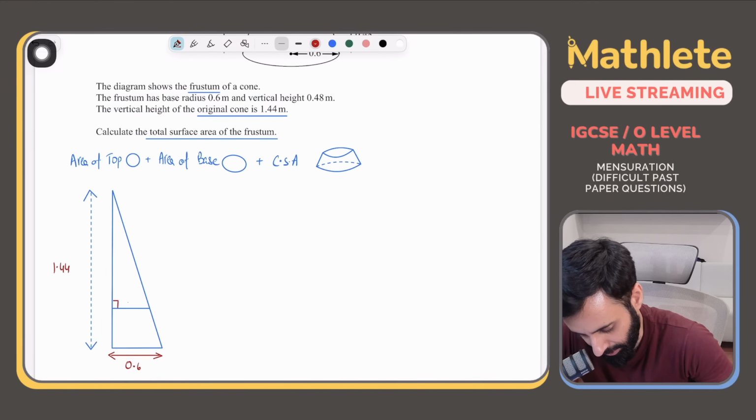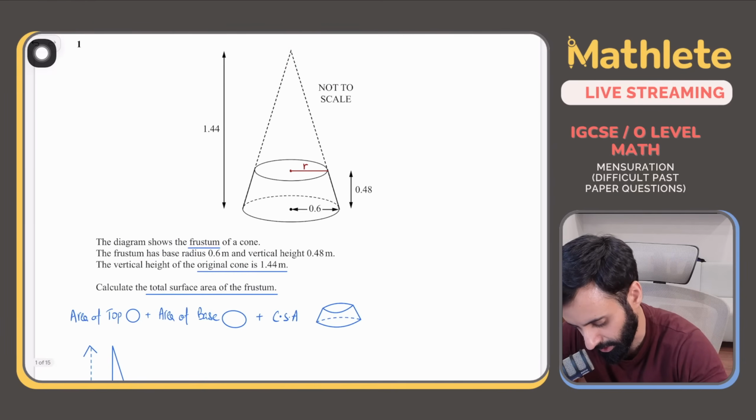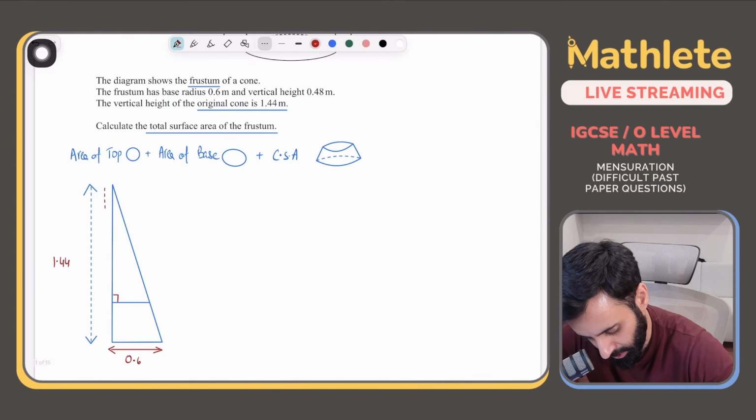Okay. Acha. What do we want? We want to calculate. Acha, also notice that we can also work out the height of the smaller triangle. Why? Because we have this height, which is 1.44. If from that I subtract 0.48, I will then have the height of the smaller triangle. ठीक है, smaller triangle कह लो, smaller cone कह लो, same thing.